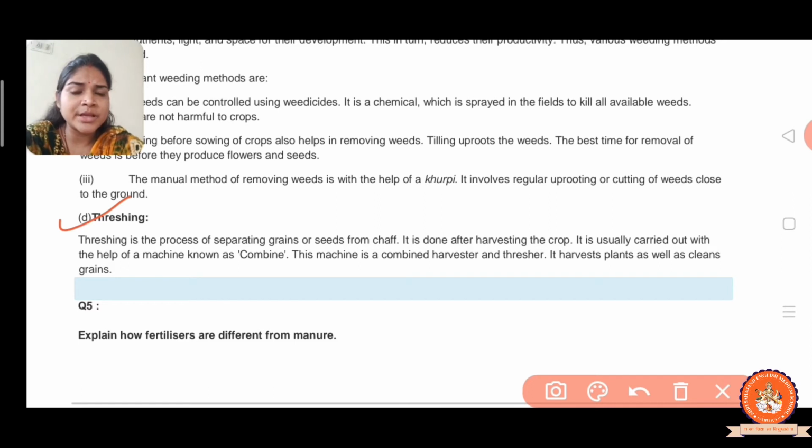So there are two methods, threshing and winnowing, right? And it is usually carried out with the help of a machine known as the combine, and this machine combines harvester and thresher. It harvests the plant as well as cleans the grain. Got it? So these are the threshing.